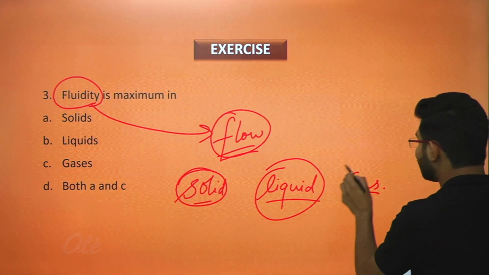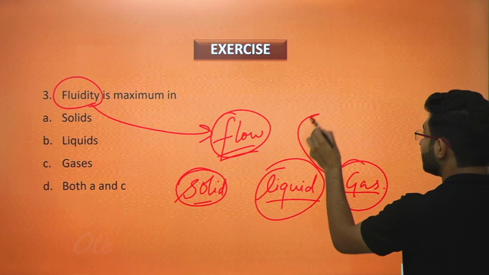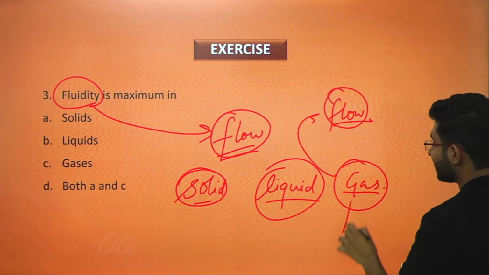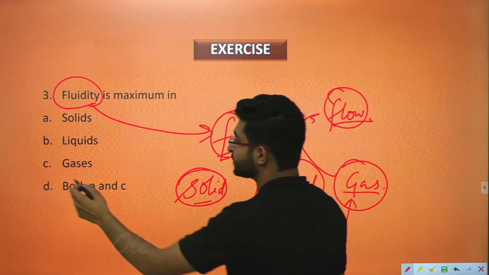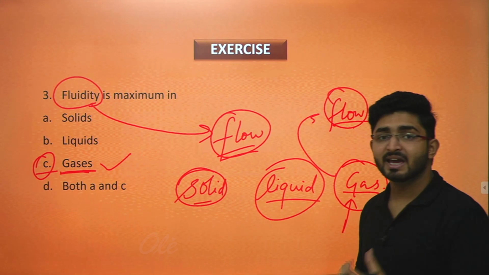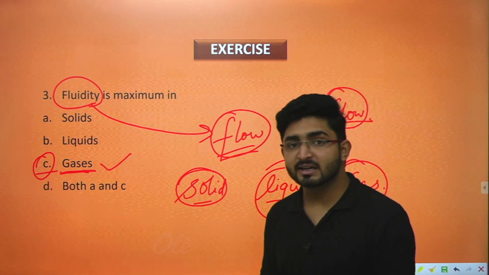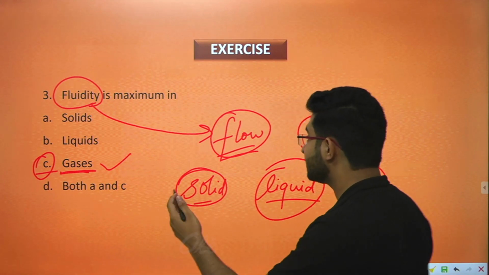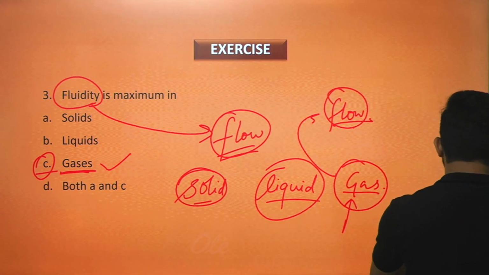But in case of gases, they can flow more easily than liquids also. So that's why gas will be the right answer. You can see option number C is given here. Gases will be the right answer, as they have intermolecular space greater than that of liquids and solids. That's why they can flow easily. So you can take a screenshot of this.